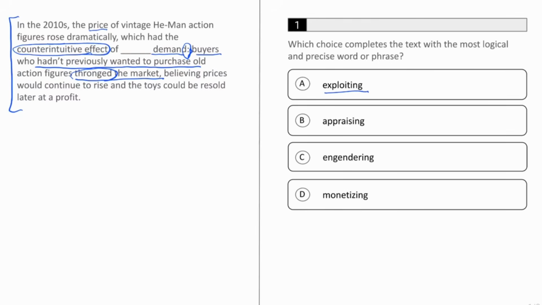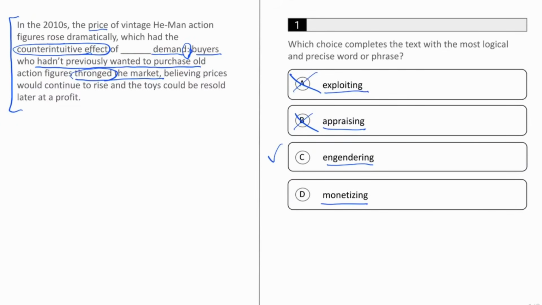Exploiting demand means utilizing it or taking advantage of it, which doesn't make a lot of sense and doesn't match our prediction. Appraising means evaluating, and that also doesn't fit with our prediction. Now, engendering is pretty close. To engender demand would mean to cause or stimulate it, which fits well with our prediction that we are in some way increasing or causing more demand. It seems like it could be the correct answer.